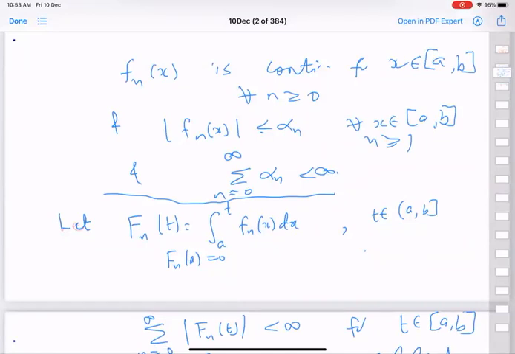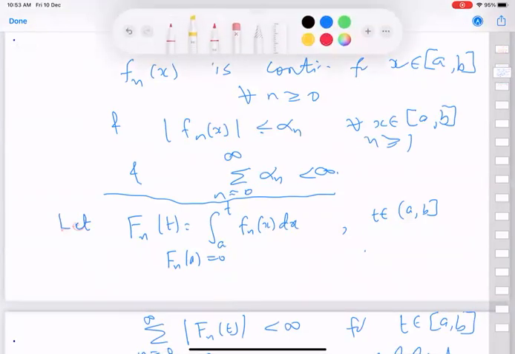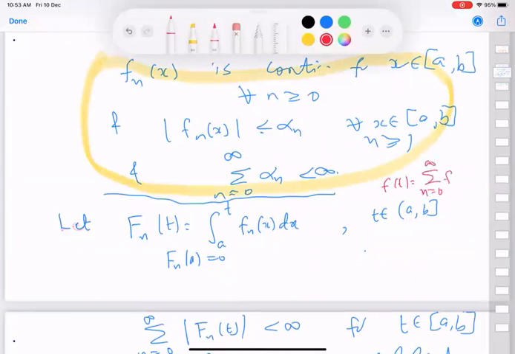So firstly, these conditions tell you that F(t) is equal to the summation of f_n(t) can be defined, and mod f_n(x) is absolutely convergent.